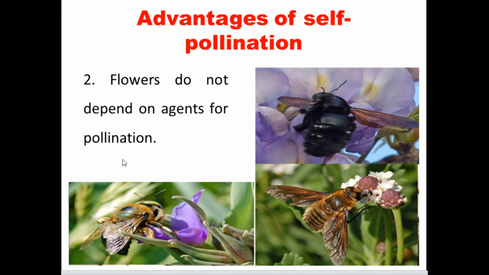So when the flower is ready for fertilization, the pollen grains are easily transferred to reach the stigma.